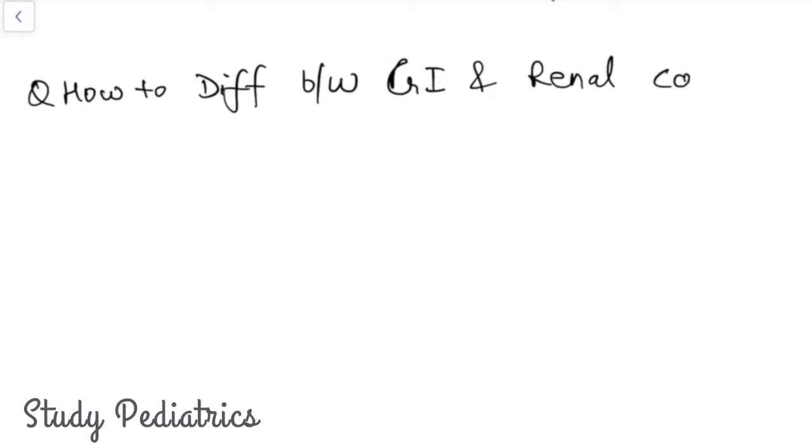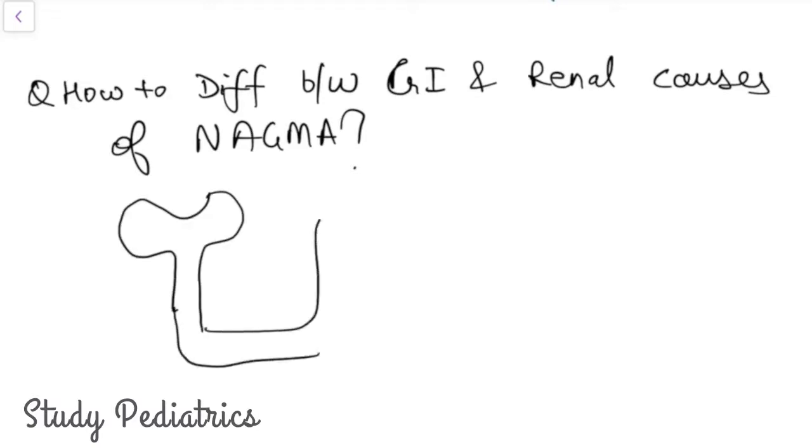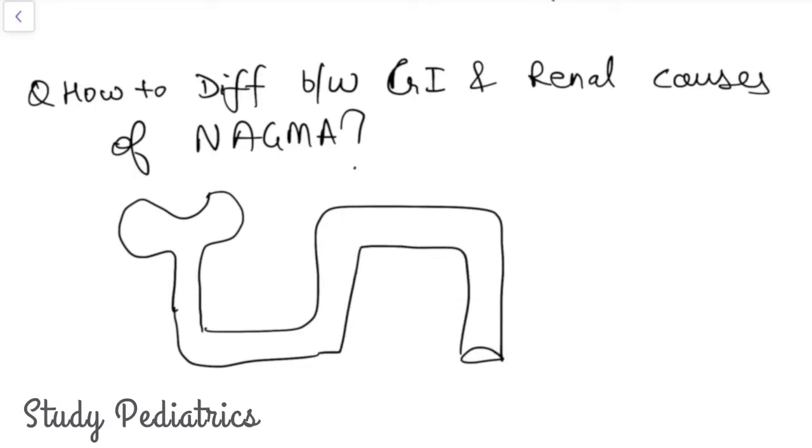The question is how to differentiate between GI and renal causes of NAGMA, which is very important to understand. Suppose this is a renal tubule, and as we all know, the hydrogen here is pumped. How is it pumped? It is actively secreted. Basically, the hydrogen in the renal tubules is actively secreted.